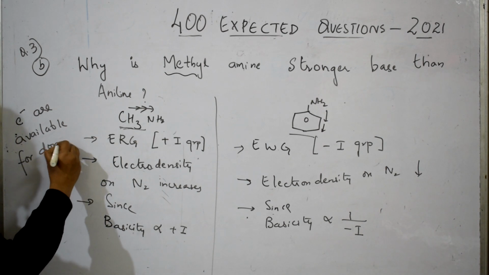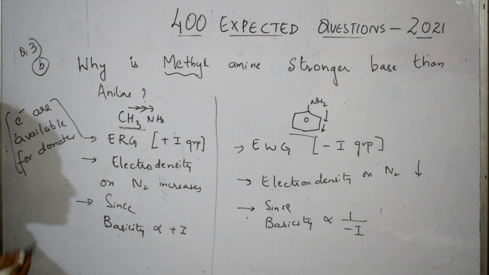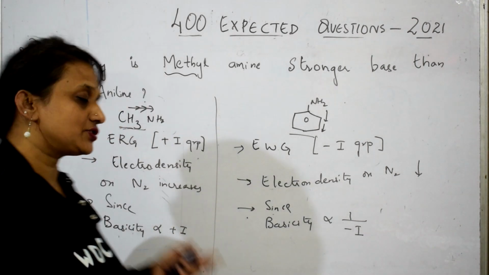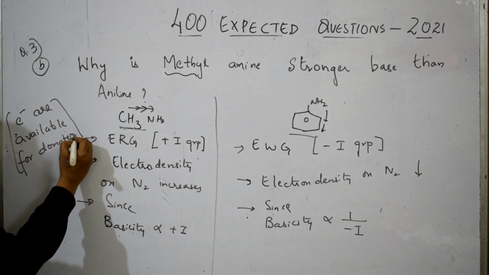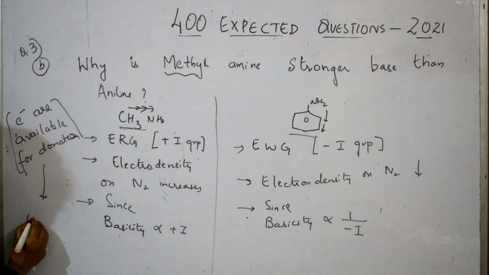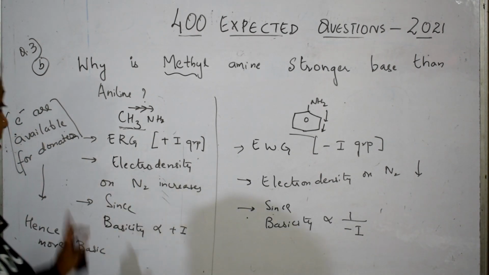Correct, no? When something donates electrons, what is its nature, students? Electrons available for donation is basic nature. So write down: electrons are available for donation, hence more basic. Because the space, you said you are not able to see here, I wrote it above.